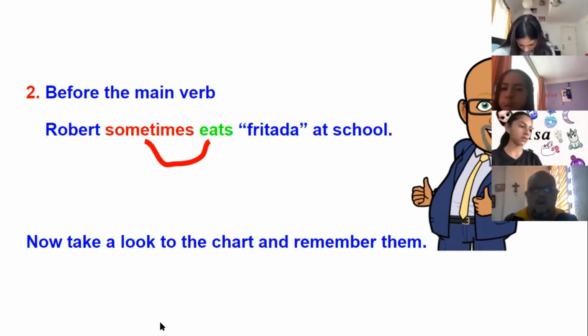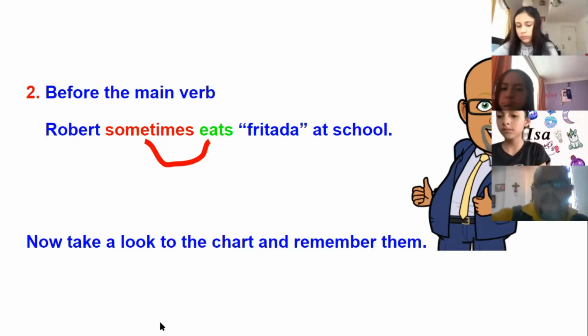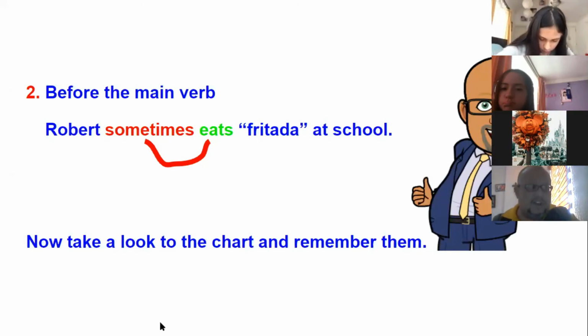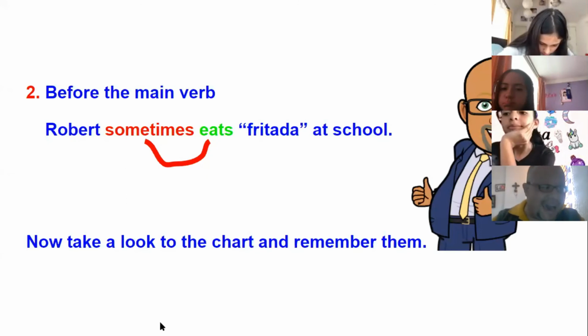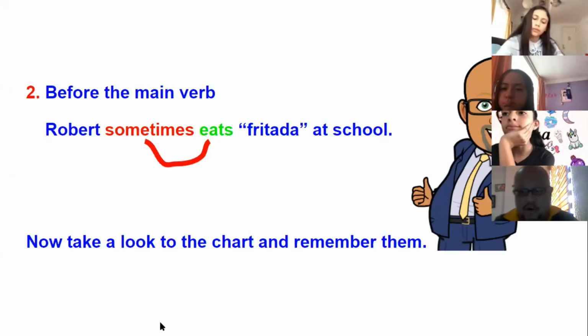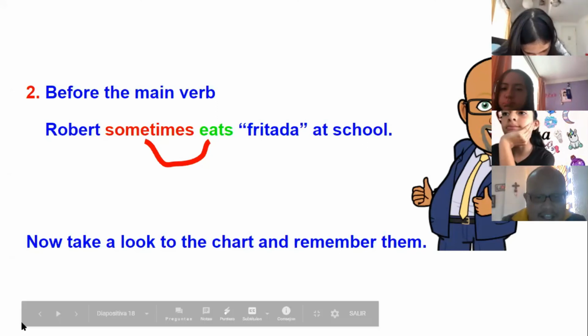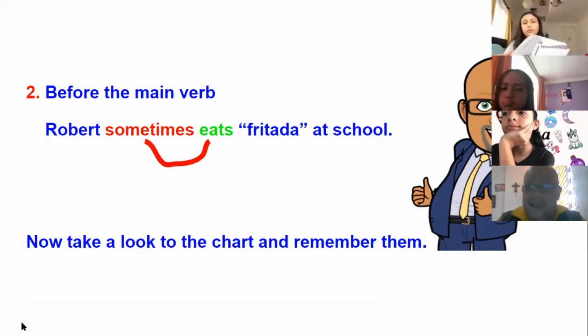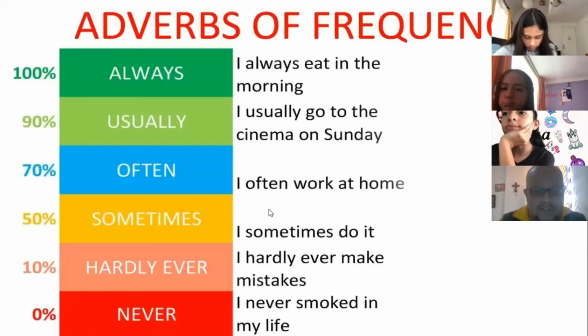So remember, when we talk about adverbs of frequency, we need to be very careful where to put them. Option one, you put them after the verb to be. Or option two, you put them before the principal verb. Now, so you can have a better idea of the adverbs of frequency and their percent, I am going to show you a chart. My recommendation, if you can, write the examples that I am going to show you now. So let's take a look at the chart.